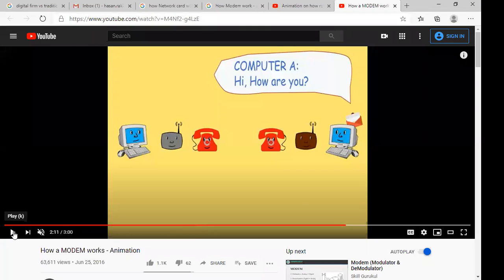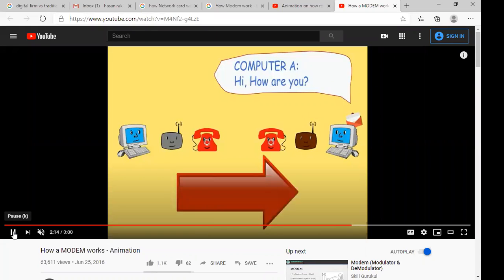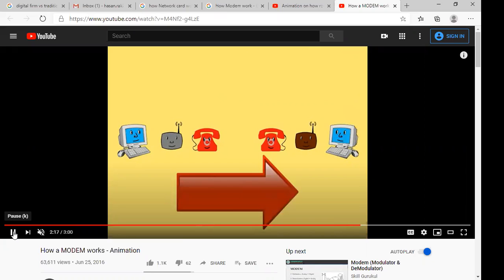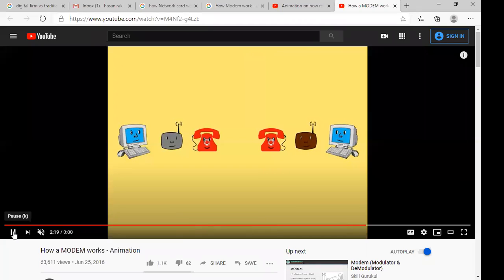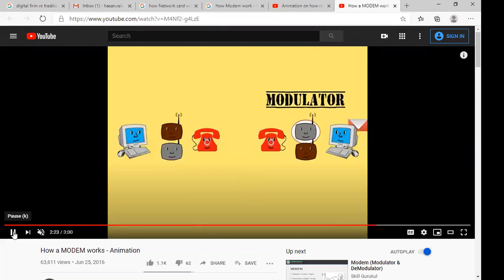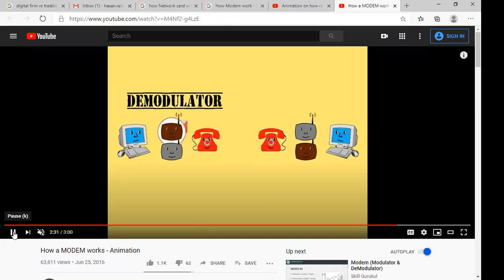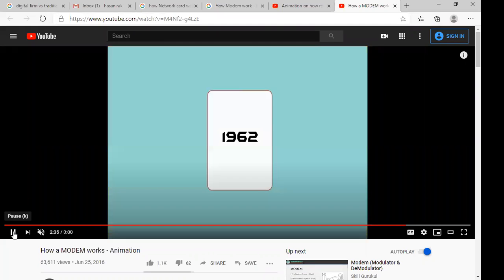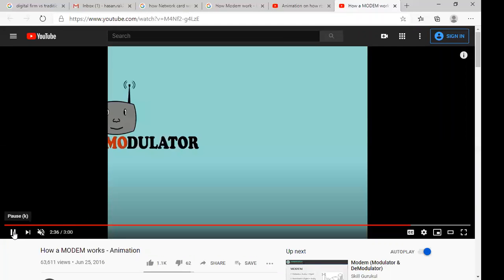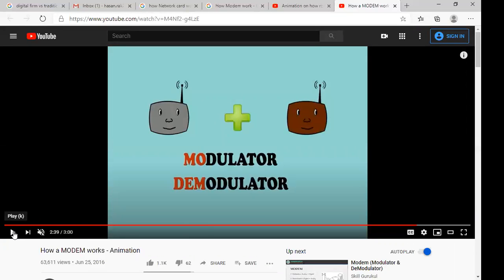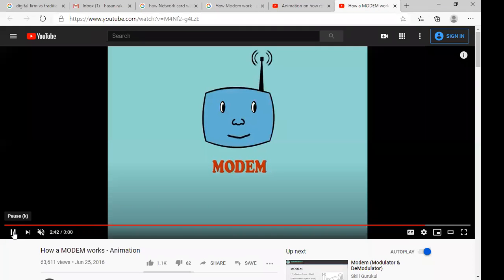Computer A is saying, hi, how are you? In this way, we need a modulator and demodulator. Previously we had two separate devices, but now they are showing the reverse process: computer B sending an SMS or email to my computer A. Nowadays we combine these two and make a single device, and that is called a modem.